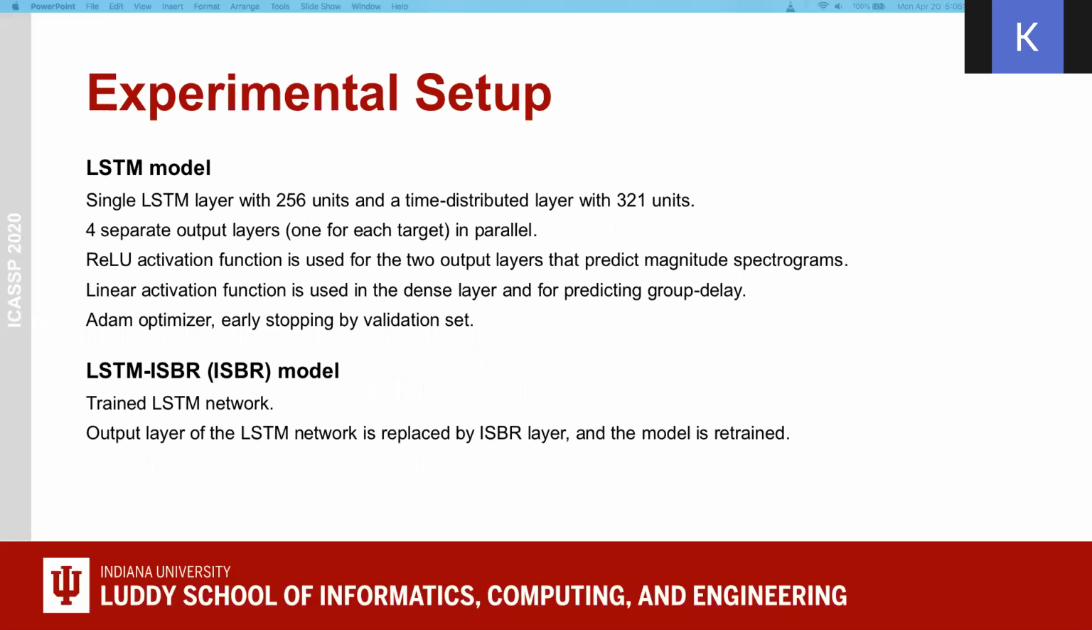Now, the experimental setup. The baseline LSTM model has a single LSTM layer with 256 units and a time distributed layer with 321 units. Four separate output layers are used, one for each target. Rayleigh activation function is used for 2 output layers that predict the magnitude spectrogram. Linear activation function is used in the dense layer and for group delay prediction. Adam optimizer and early stopping on the validation set are used.